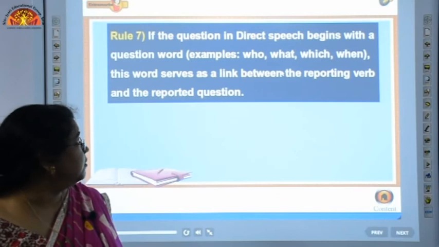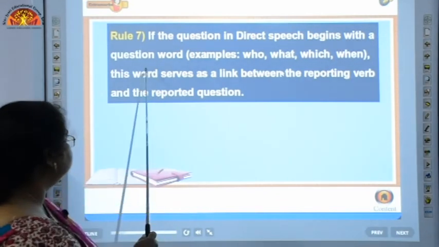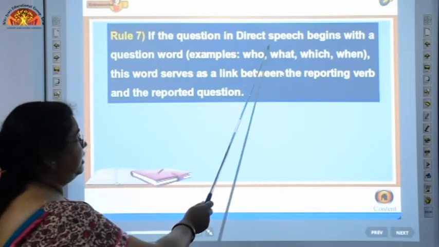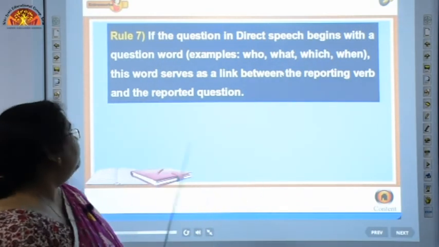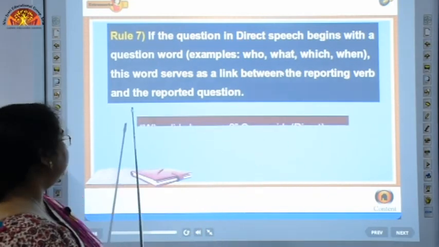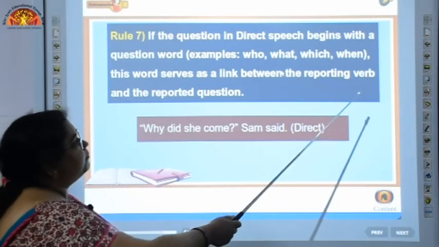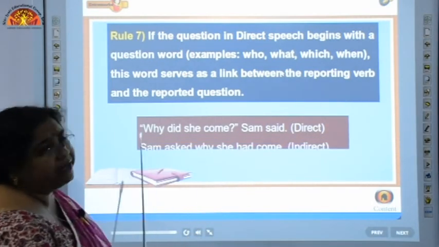Now I think we are done with rule 6. Now let us move to rule 7. If the question in the indirect speech begins with a question word, for example, who, what, which, where, when, this word serves as a link between the reporting verb and the reported question.